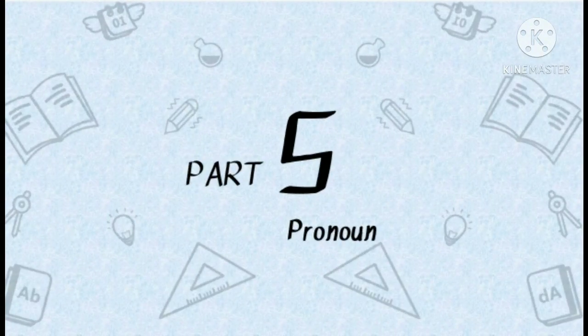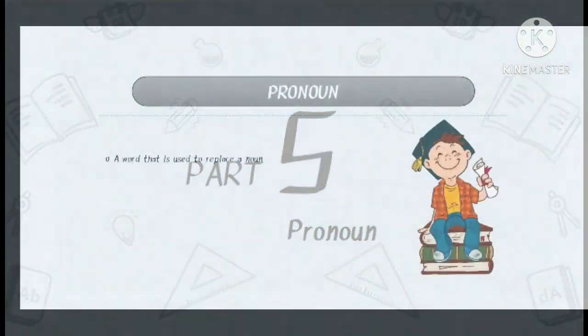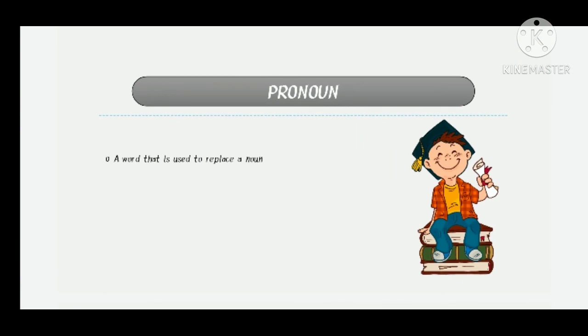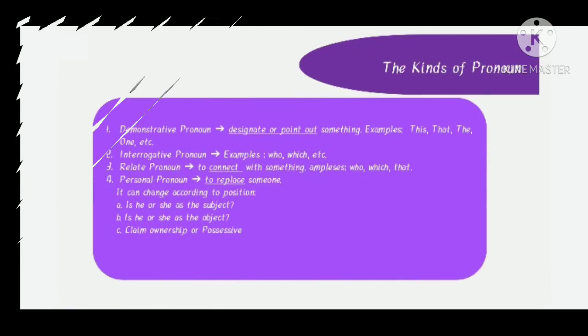Part 5. Pronoun. Pronoun is a word that is used to replace a noun.